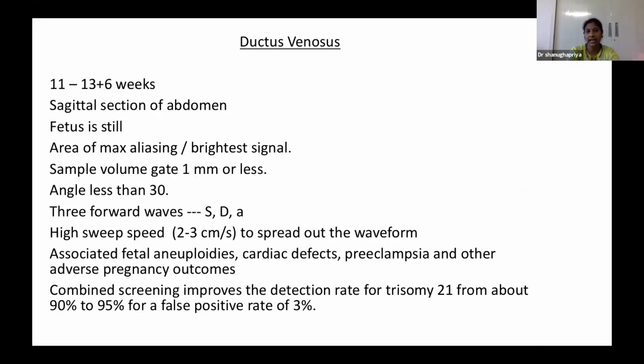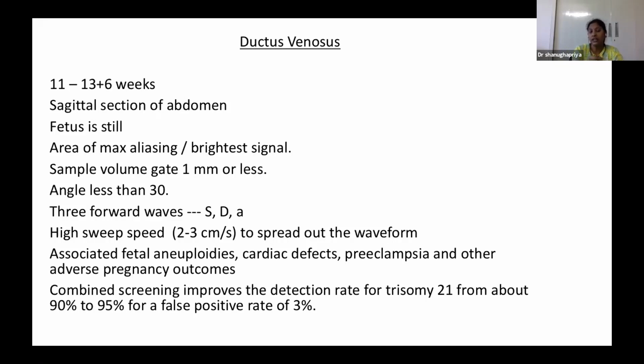Then we have to look at the ductus venosus. At the same gestational age, we take the sagittal section of the abdomen when the fetus is a little bit still. How do we identify the ductus venosus? It connects the umbilical vein with the IVC just before the IVC drains into the right atrium.